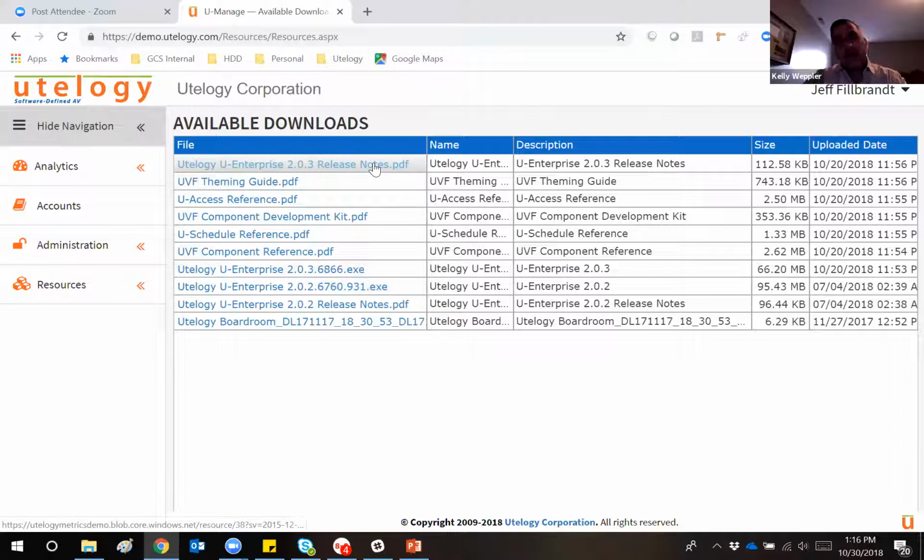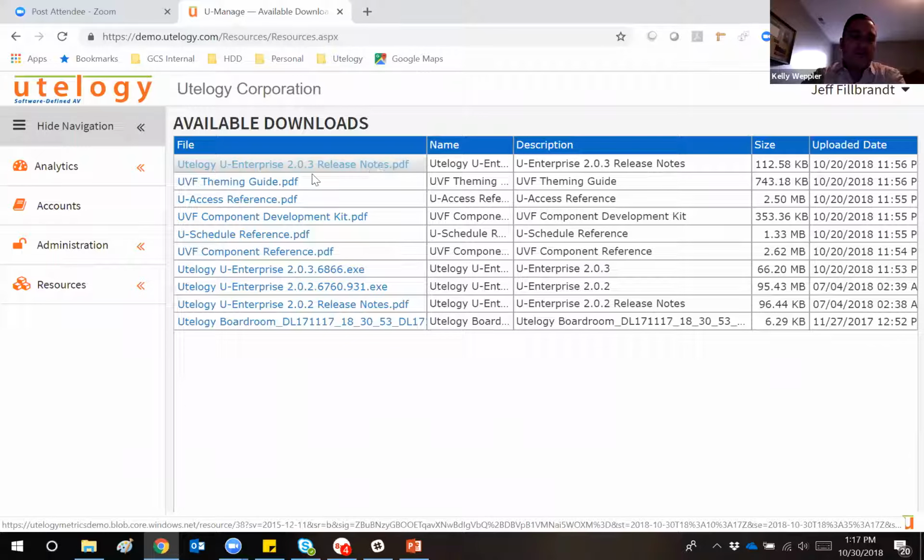So with 203, we have an accompanying set of release notes. The release notes are going to tell you everything that's been included in this build. So we're going to talk about all the bug fixes. We're going to be discussing what's new to this release, new features and functionality, some of those component changes that we're going to be talking about later, as well as other items that are new to the platform, such as U-Access and U-Schedule. Today's meeting will not be addressing the U-Access and U-Schedule components directly. We do have a separate meeting and a separate webinar that we'll be setting up to discuss those components because they really require a separate session. But so you've got all that available to you there in the release notes.